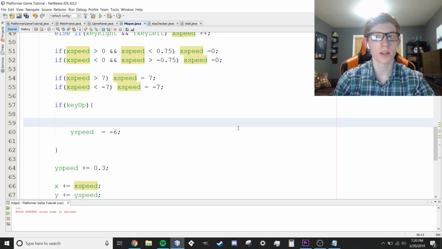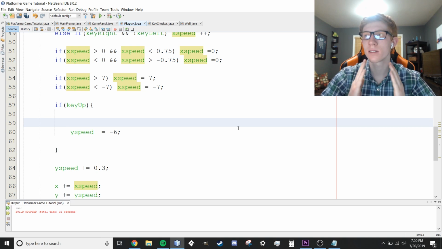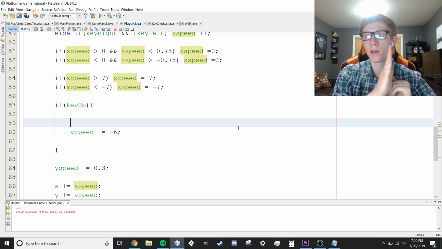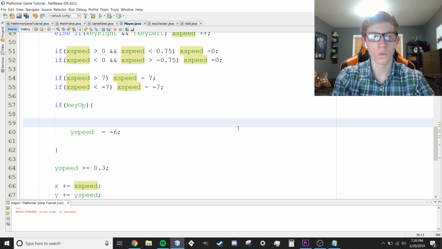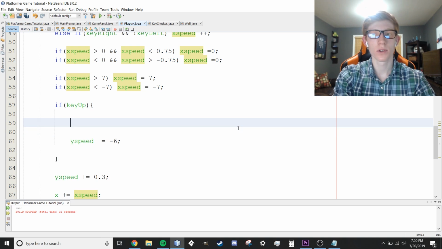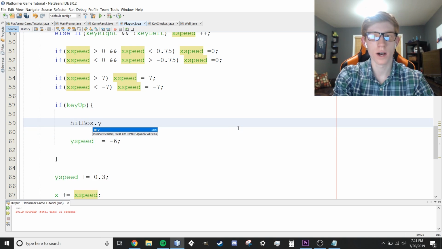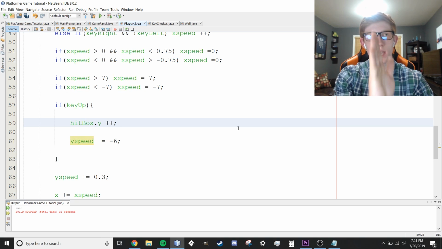So we're going to check and see if our player is on the ground. So right now, remember, our hitbox is following our player exactly. Wherever our player goes, our hitbox follows along with it. So what we're going to do is check 1 pixel below our player. And we're going to do that by saying hitbox.y++. So we're going to move the hitbox down by 1 position. This is 1 pixel below our player.